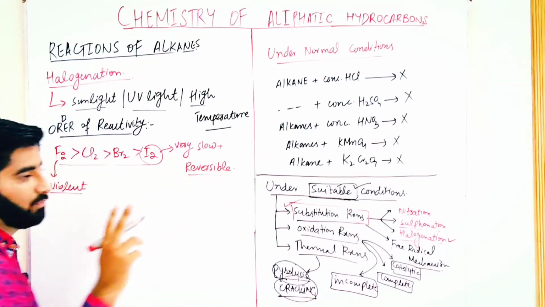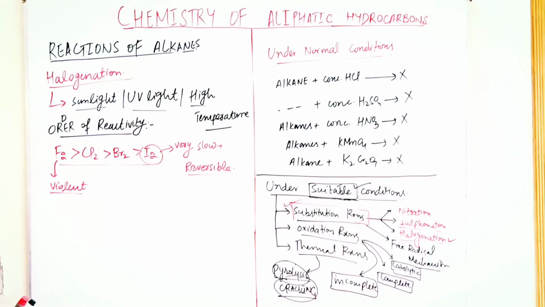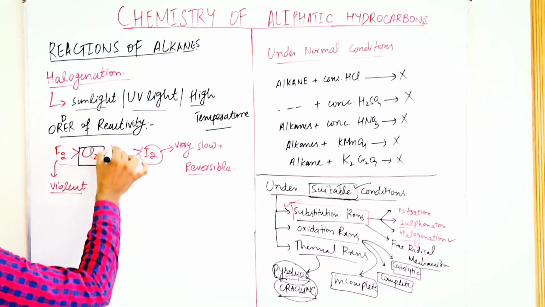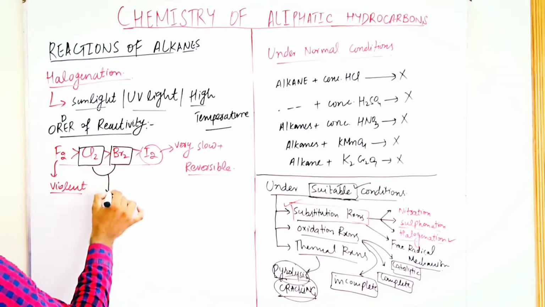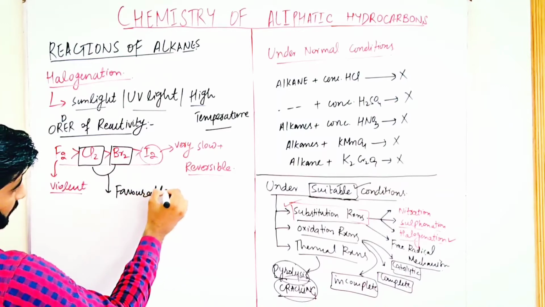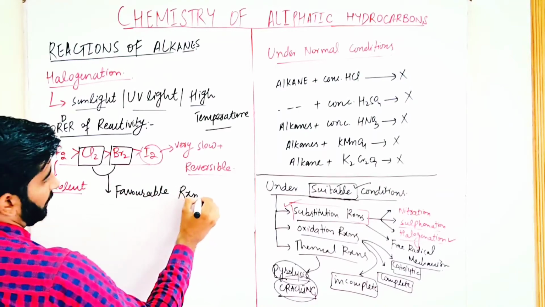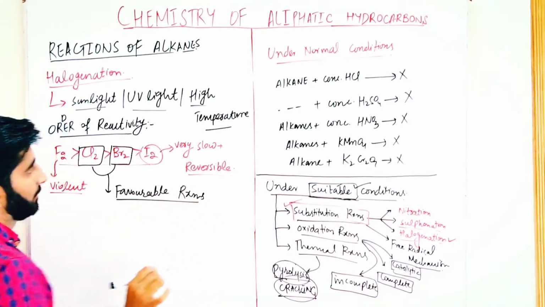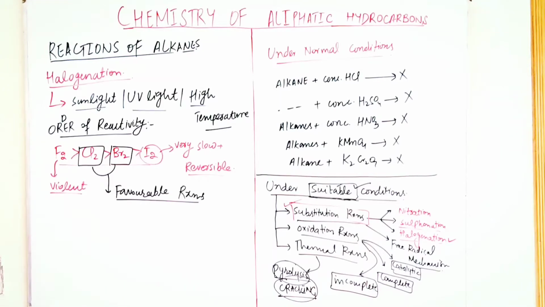So there are two favorable reactions that the halogens give. One is the chlorination and second is the bromination. The chlorination and bromination are the favorable reactions. So this is the halogenation.